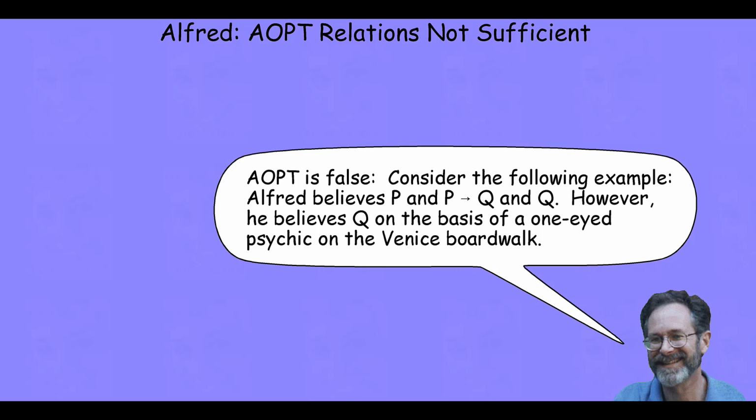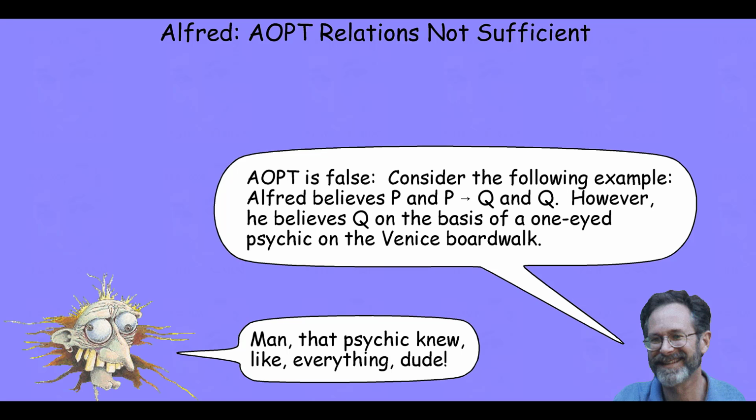Surely, Kornblith says, according to the arguments on Paper's thesis, Alford's belief in Q is eminently justified. After all, there's a deductive argument from two justified beliefs in Alford's belief corpus to the conclusion that Q. Therefore, Alford must be justified in believing Q. However, Kornblith notes, Alford did not form his belief in Q on the basis of his knowledge of modus ponens and his belief in P, together with the conditional statement if P then Q.